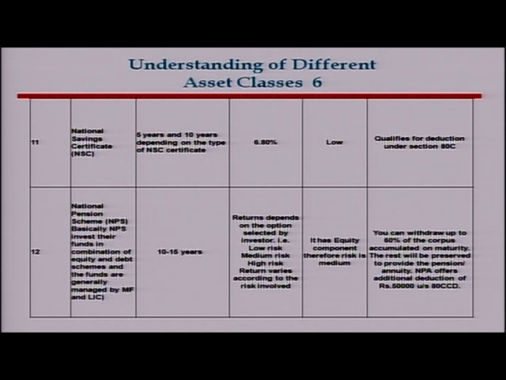Besides, the government has introduced a new scheme, the National Pension Scheme. NPS is basically made on the lines of international pension schemes, where a person, particularly a self-employed person, can take this policy and keep on paying money every year.